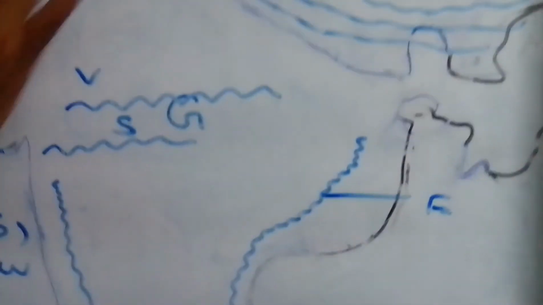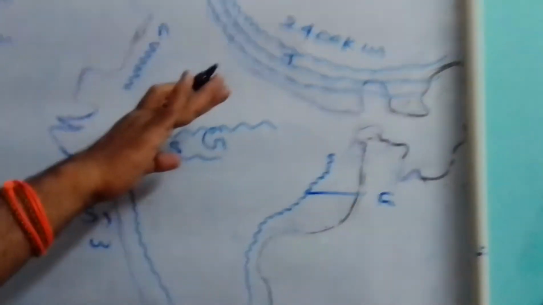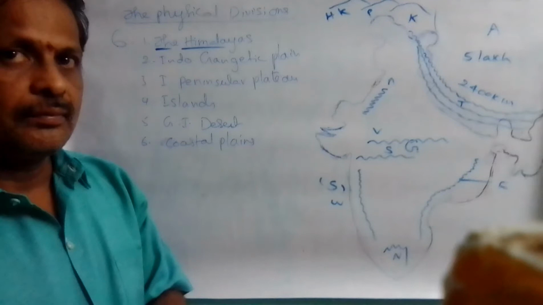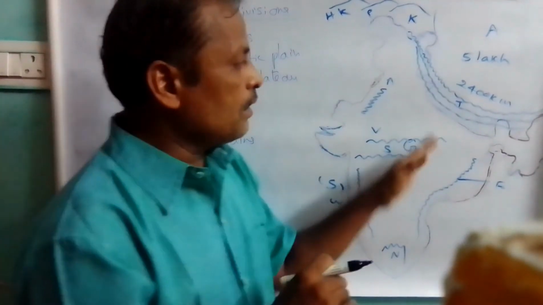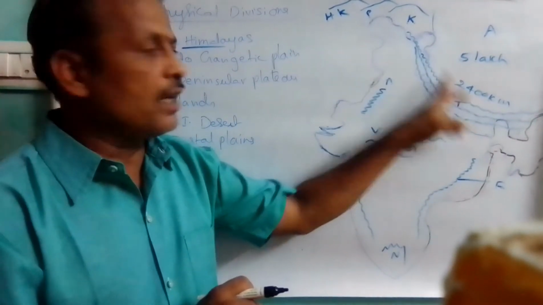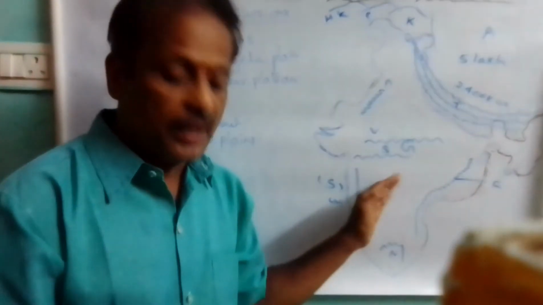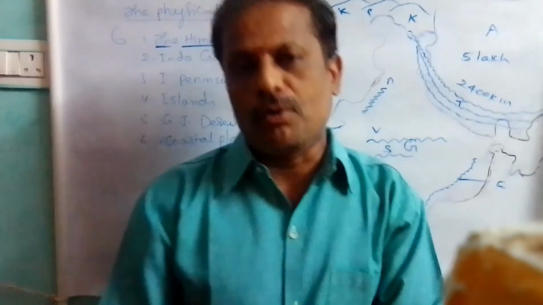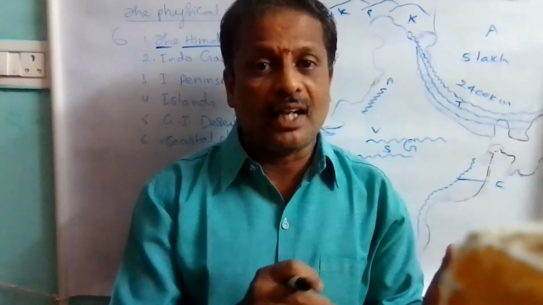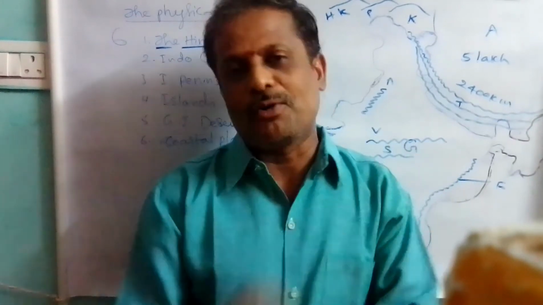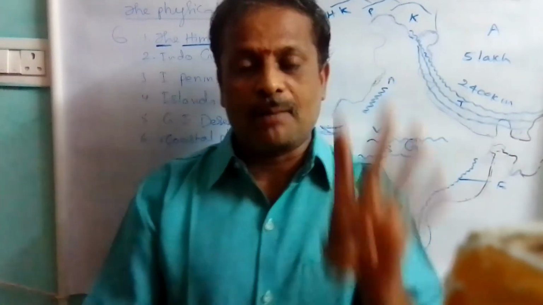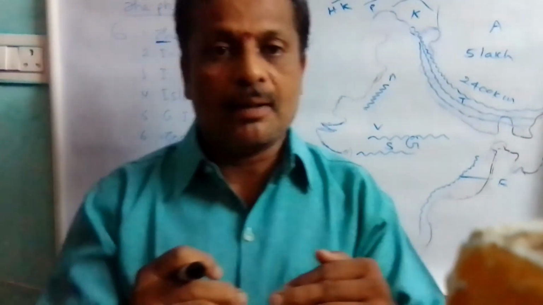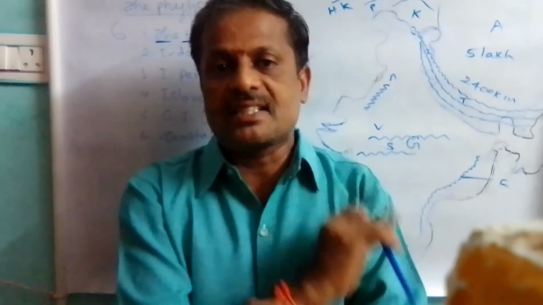It means all these mountains were already formed before the formation of Himalayas. Before formation of Himalayas, already all these mountains were formed. It means compared to Himalayas, all these are older mountains. That's why compared to all these mountains, Himalayas are called young mountains. That's why Himalayas are called young mountains, folded mountains. And at a time, the Himalayan mountains buckled up the previous Tethys Sea.